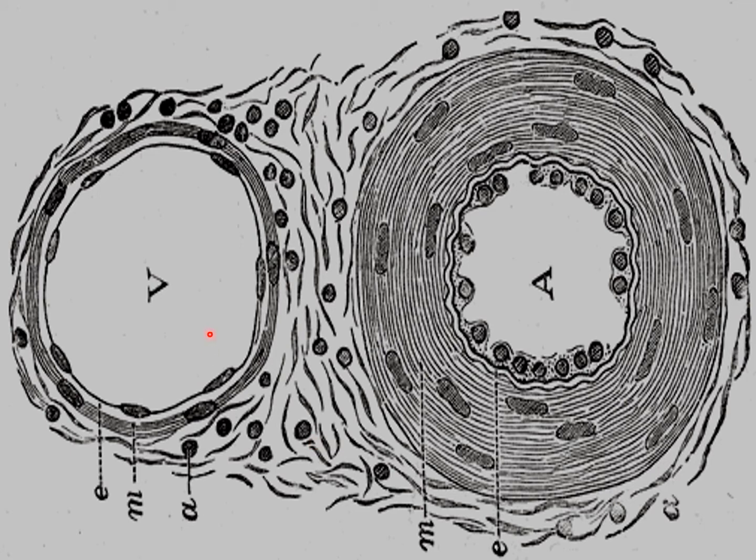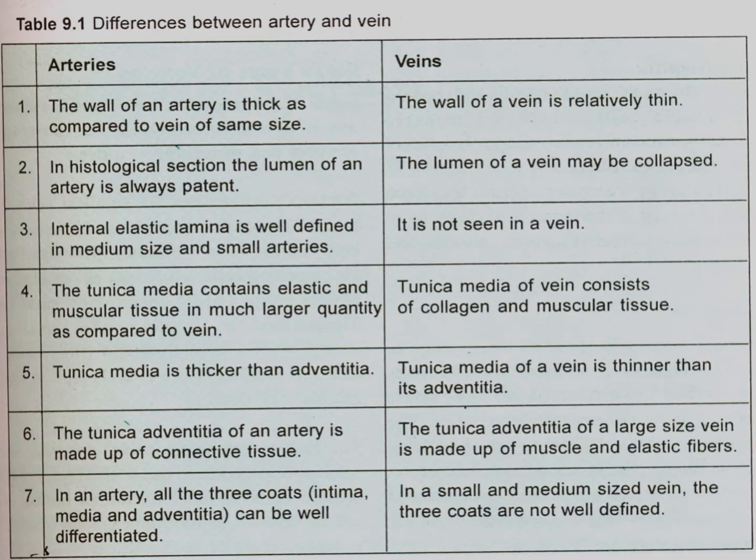Here you can also see the lumen of the artery and the vein. The artery lumen is small and circular. Here there is a large lumen. The tunica media is thicker compared to the vein, and the tunica adventitia is thicker in the vein compared to the artery. So these are the basic three differences between an artery and a vein.